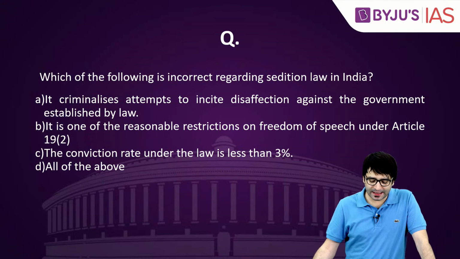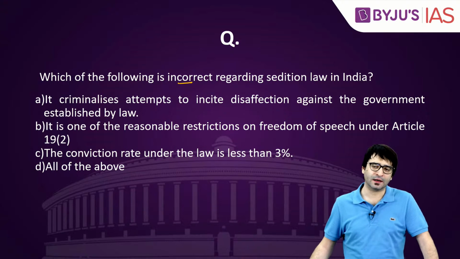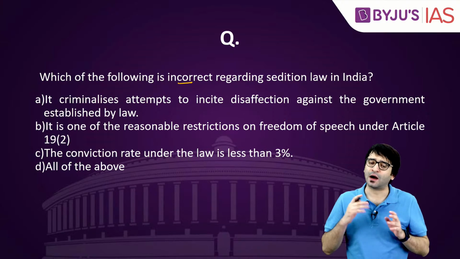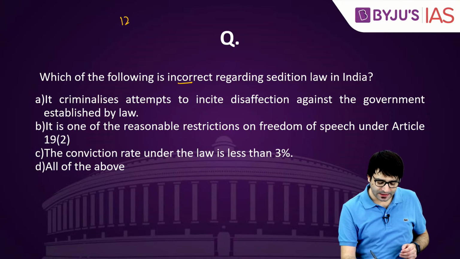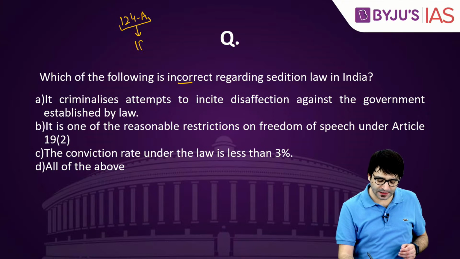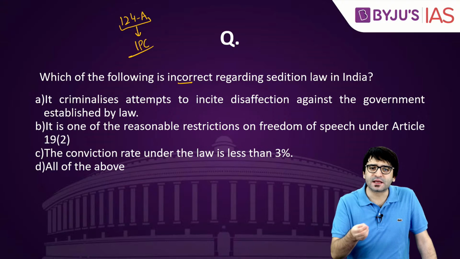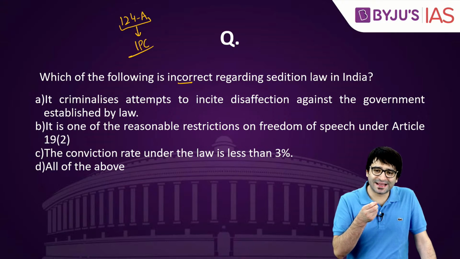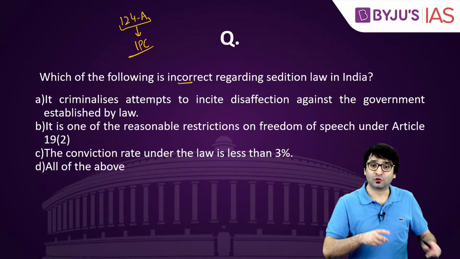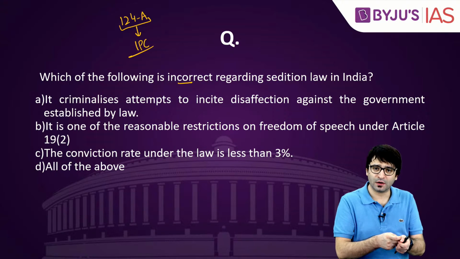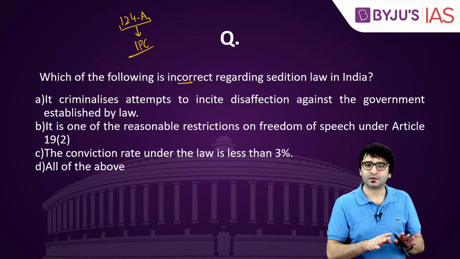Which of the following is incorrect regarding sedition law in India? Sedition law, you would know, has been in the news for a long time now. Sedition comes under Section 124A of the Indian Penal Code. If you are inciting disaffection, not against the nation, but against the government established by law, you are guilty of sedition.